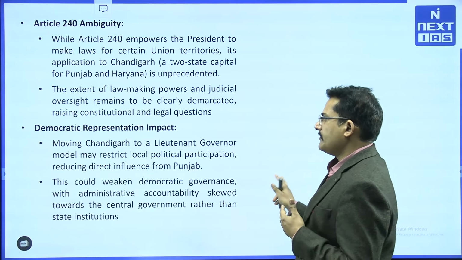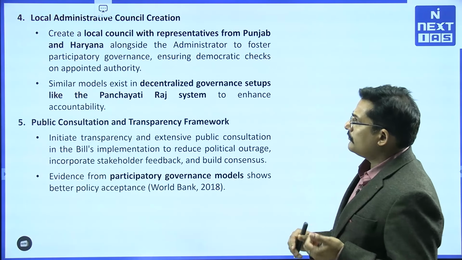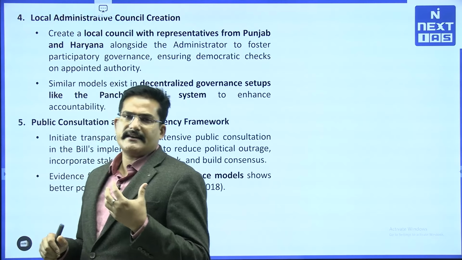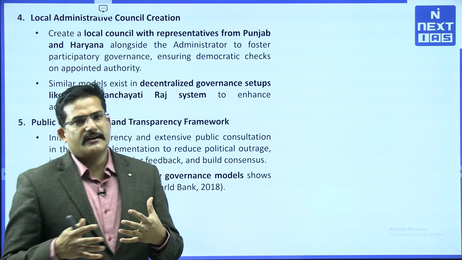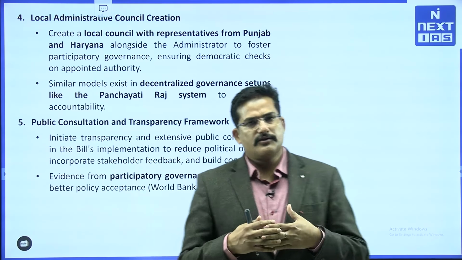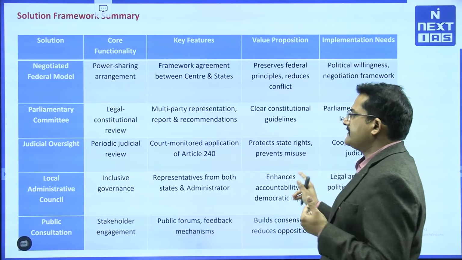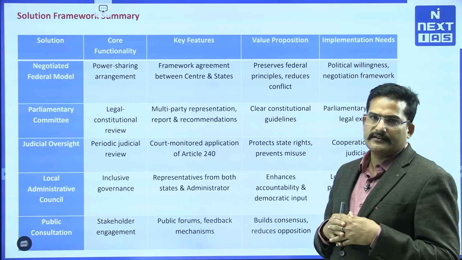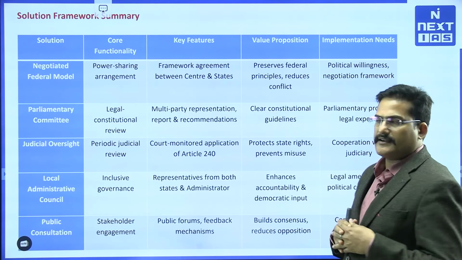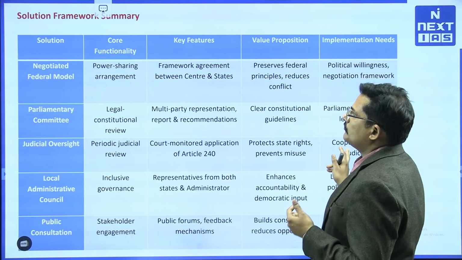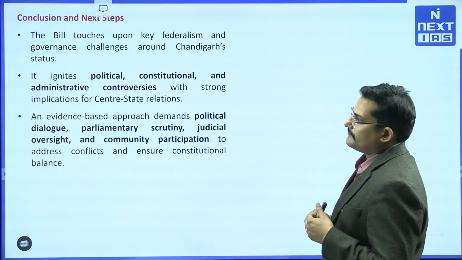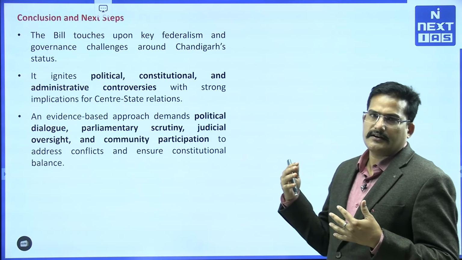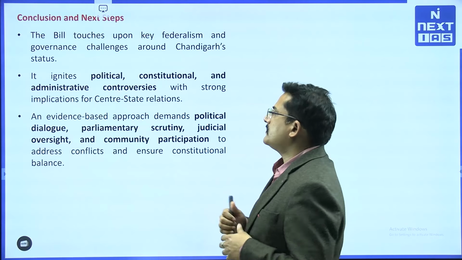Also, somehow we will have to work on strengthening local government, and a PRI-like institution can be instituted in a UT like Chandigarh in order to make it more representative. These are basically the solutions to the ongoing protest by the Punjab and Haryana people against the intent to move the capital, Chandigarh, from the hands of Punjab and Haryana to the Union government, right.